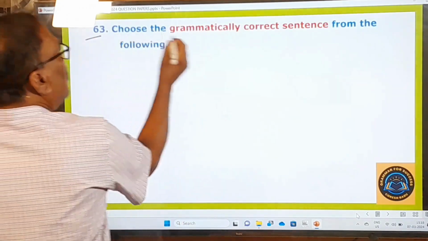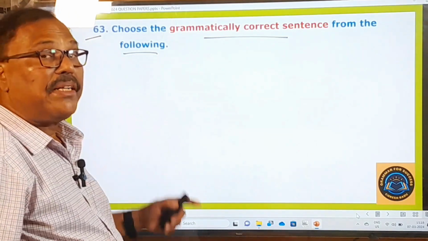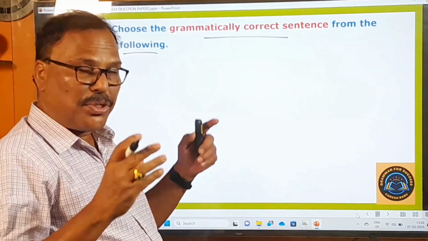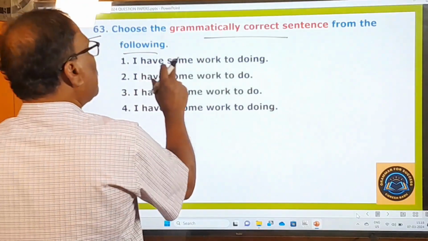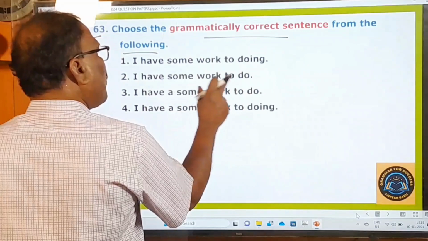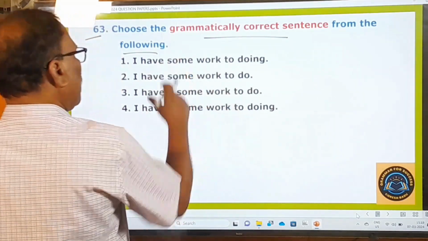63rd question: choose the grammatically correct sentence from the following. So you have to choose the grammatically correct sentence from the given options. What are the options given here? I have some work to doing. I have some work to do. I have some work to do. I have some work to doing. So these are the four options.